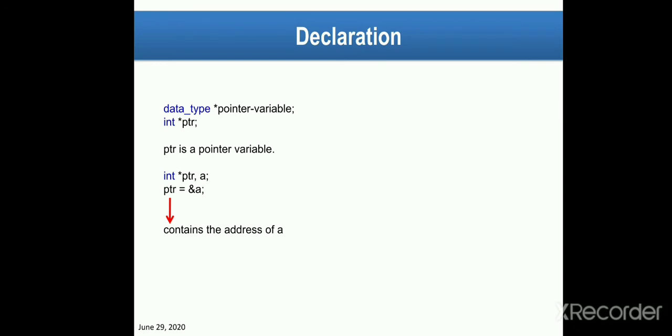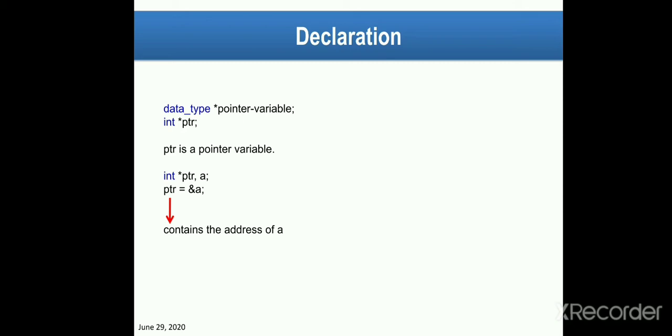Now we will see the declaration, how to declare pointers. First of all, we have to write the data type. After that, the star, then the pointer variable. So int *ptr.